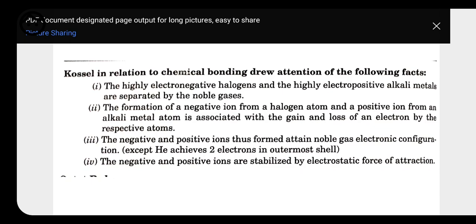We also know that whenever any halogen gains 1 electron, it forms one negative charge, depending on what number it carries. But because here we are talking about only halogens, a halogen gains 1 electron and forms one negative ion, and alkali metals lose 1 electron, so they form one positive ion. The negative and the positive ions thus formed attain noble gas electronic configuration, except helium, which achieves 2 electrons in the outermost shell. The negative and the positive ions are stabilized by electrostatic force of attraction. So these are all about the ionic bond.